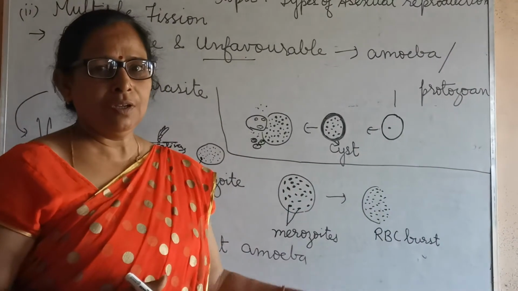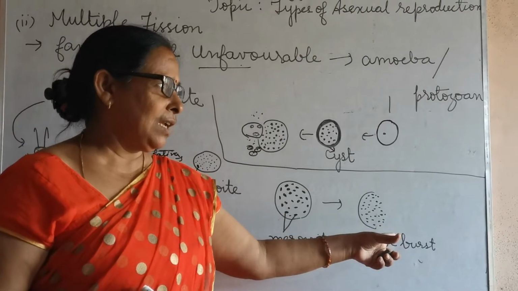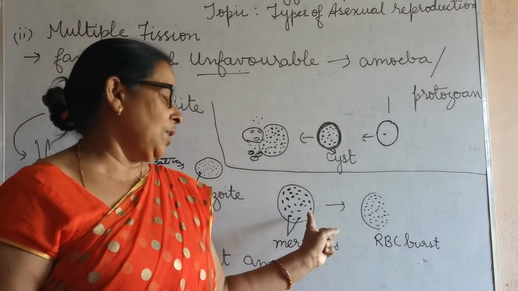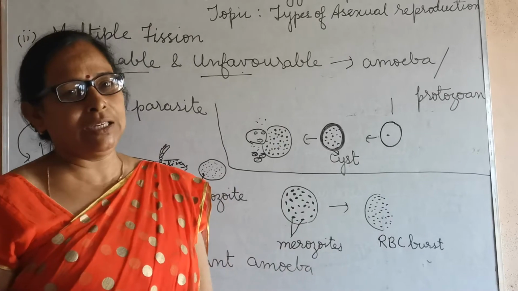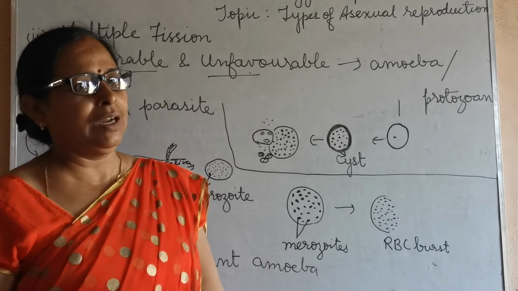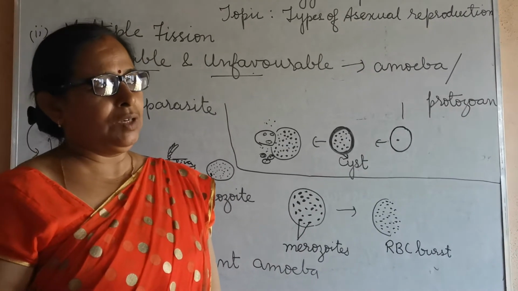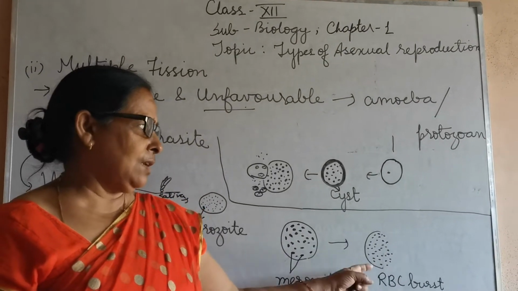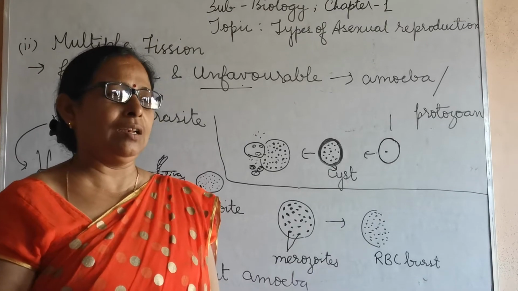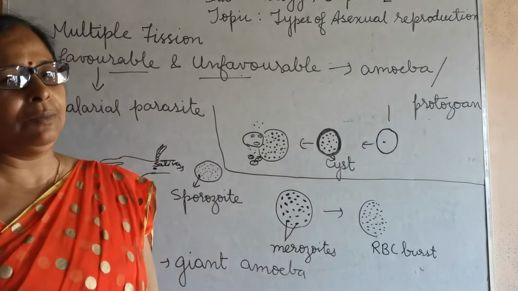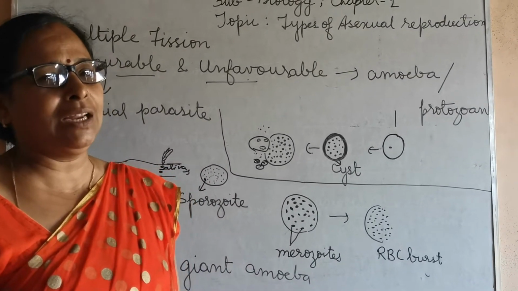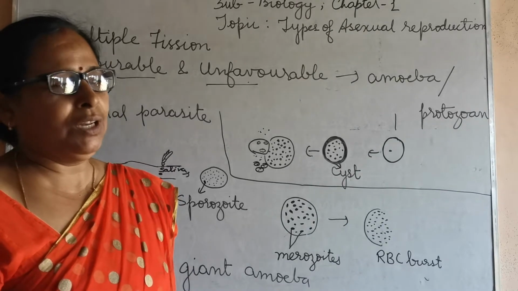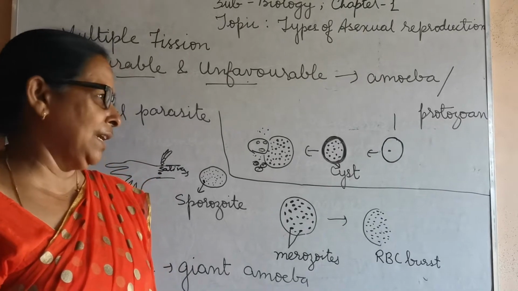The RBC bursts out, and all these merozoites start infecting other RBCs, which reach the liver. And as you know, the liver is the origin of RBC. So as it goes to the liver, it starts showing the symptoms of malaria in the body, meaning shivering and chilling.